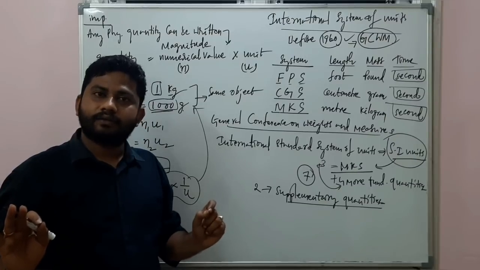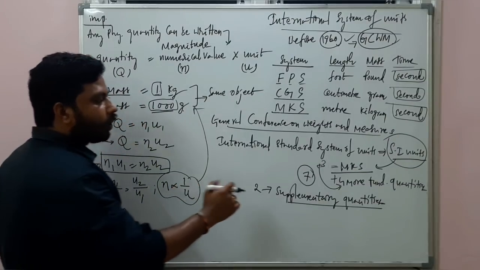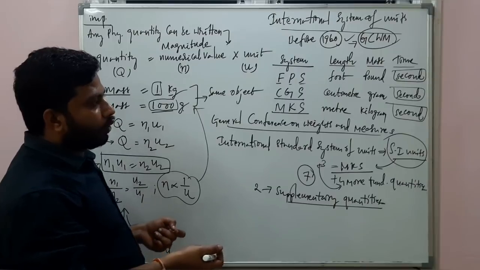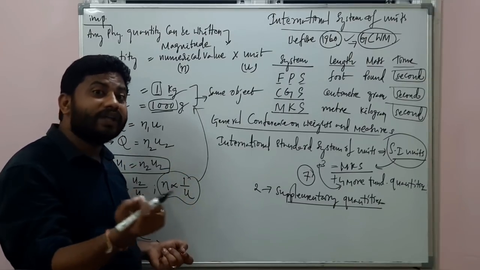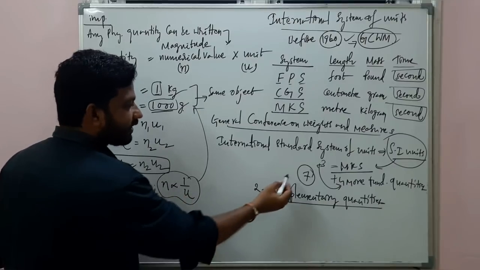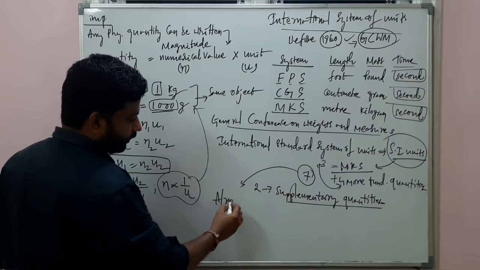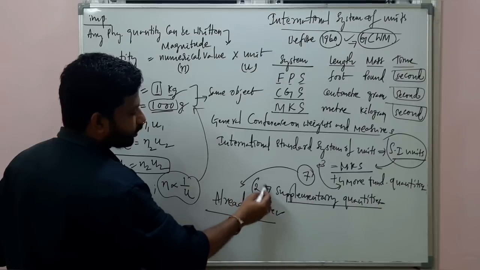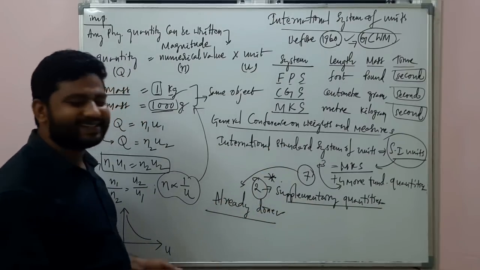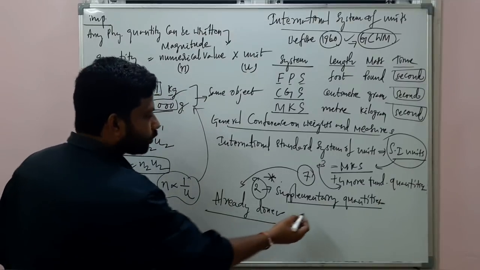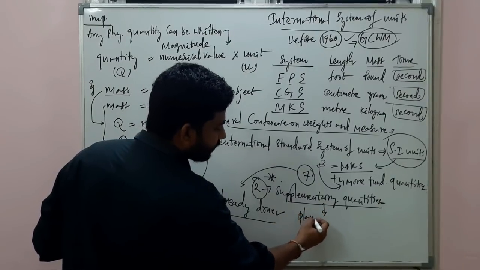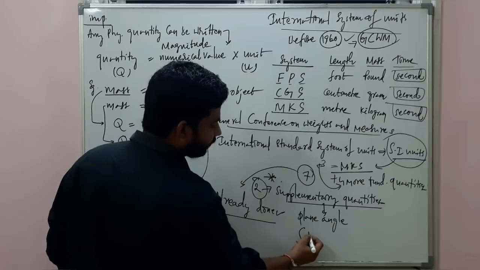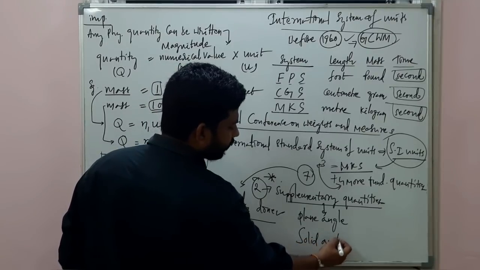Understand? Clear? Now, what are those 7 fundamental quantities? We had already discussed them, including their units also. Right? 7 already done. Alright? And we'll be focusing on these 2 supplementary quantities now. These 2 supplementary quantities, one is plane angle, the other one is solid angle. What is that? Plane angle and solid angle.